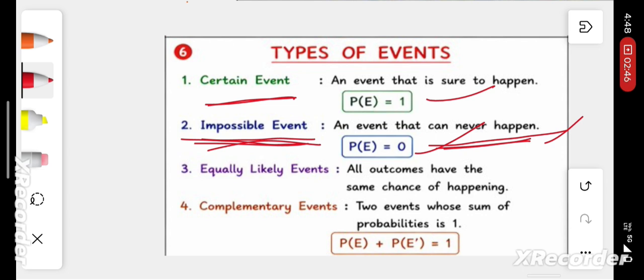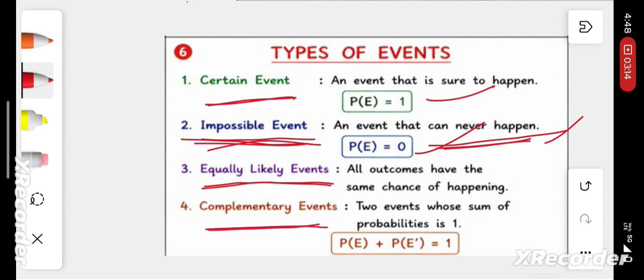Next, equally likely events. Equally likely events means equal chance of occurrence of events. For example, when tossing a coin, getting a head and getting a tail are both equally likely events. Next, when we throw a dice, getting an even number and getting an odd number are equally likely events.